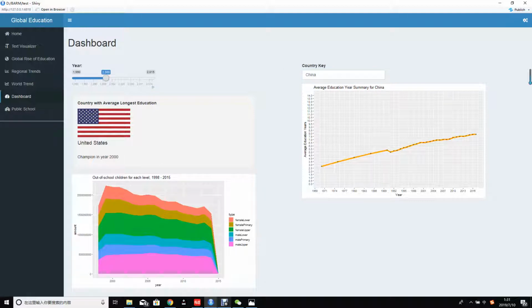And also there is a stack graph over here, right under the country flag. It shows the out of school children for each education level from 1998 to 2015. The different colors indicate different education levels of students out of school. Generally, we can see as time passes, especially for 2015, the out of school children are getting fewer and fewer, which is a very good trend globally.